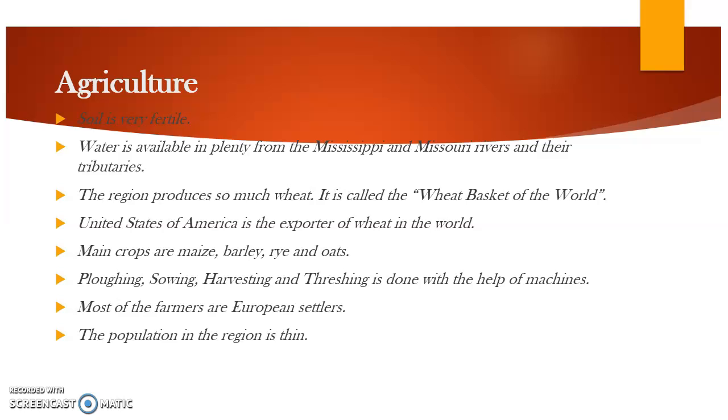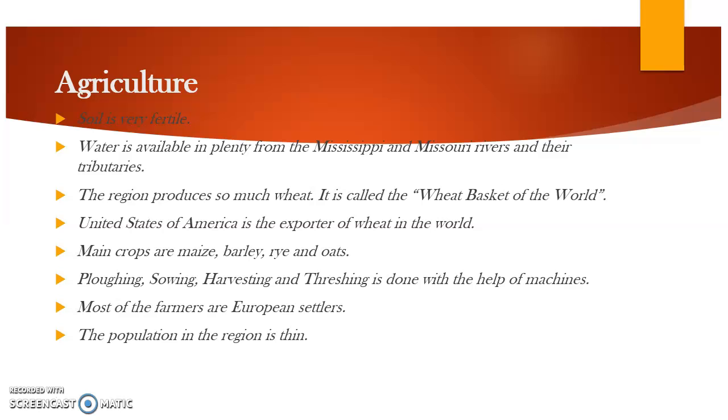Most of the farmers are European settlers. It means the farmers who are living in that grassland area, they are from Europe. They came from Europe and they are European settlers. मतलब यूरोपियन से आके रहने वाले, यूरोप से आके रहने वाले. The population in the region is thin. बहुत कम लोग हैं यहाँ पे, ज़्यादा population dense नहीं है, कम है इस region में.